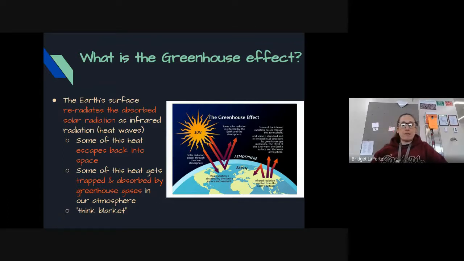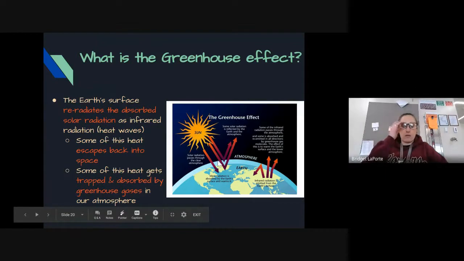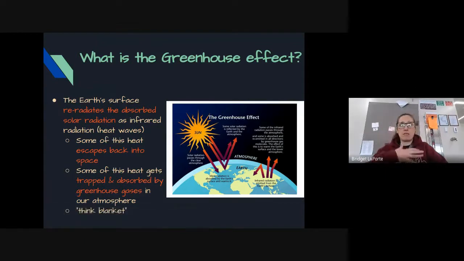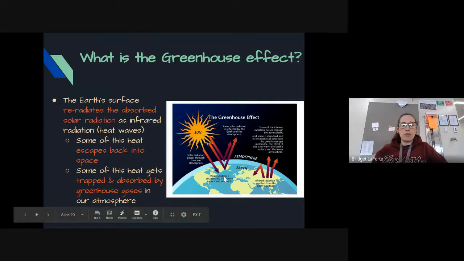And what happens is our atmosphere has the ability to not only allow radiation to come in, but it also allows that radiation not to escape. So you can see in the picture on the right-hand side here, this is the result of what's called the greenhouse effect. And we'll talk through a little bit of what that means in a minute. But basically what happens is the sun is obviously releasing its radiation, and that solar radiation makes its way into our entire solar system, but it also makes its way here.